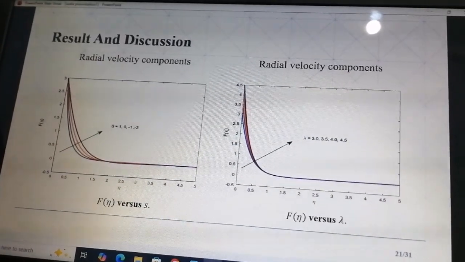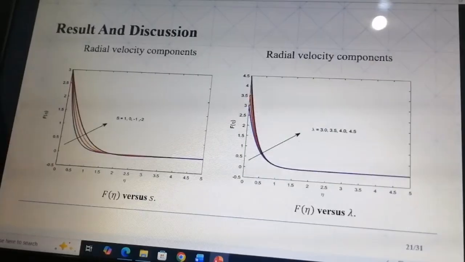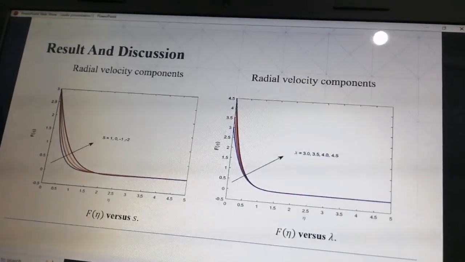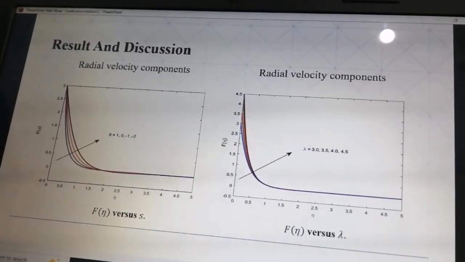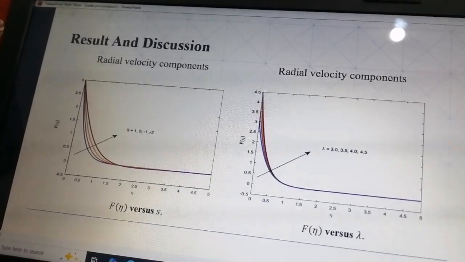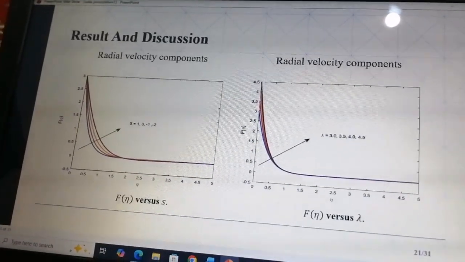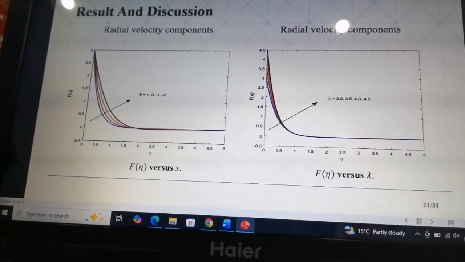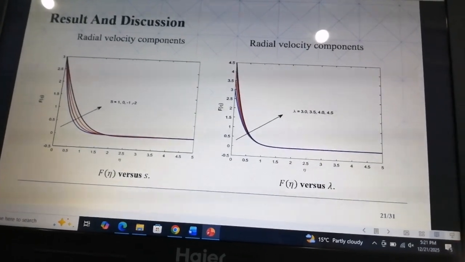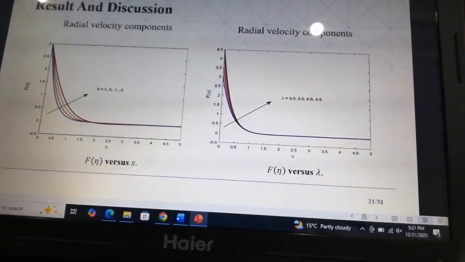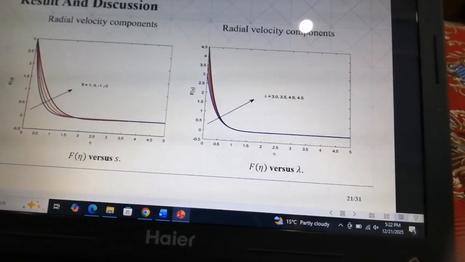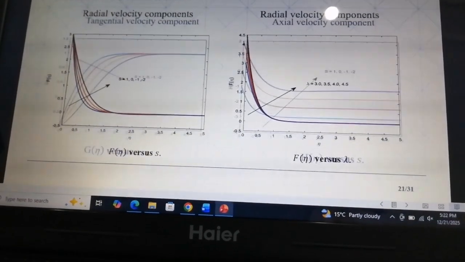it. Graph 2 shows the effect of the stretching parameter lambda on the radial velocity profile. The horizontal axis is the distance from the disk and the vertical axis is radial velocity. As lambda increases, the radial velocity near the disk increases, showing that stretching the disk accelerates the fluid flow. Graph 1 shows a negative region of radial velocity in the case of injection, indicating that the flow is radially inward near the disk surface.